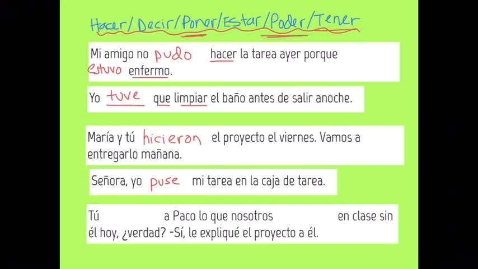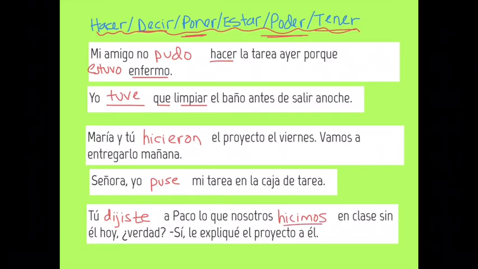So you, something, to Paco, what we, blank, in class without him today, right? Yes, I explained the project to him. Well, we haven't used DECIR at all yet, and that means to say or to tell. Would that fit here? Tú dijiste a Paco? So you told Paco what, yeah, so far that fits. We blank in class without him yesterday. What we did in class.